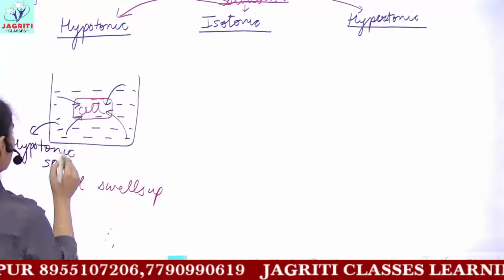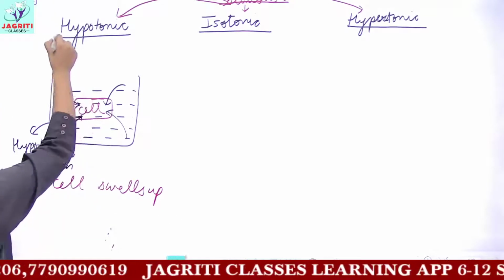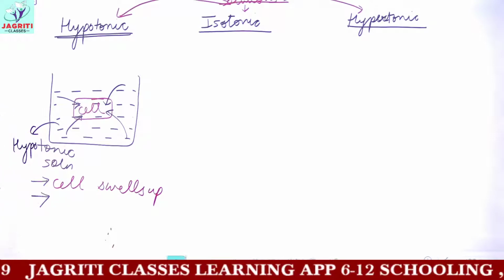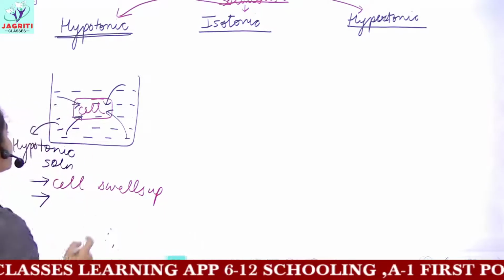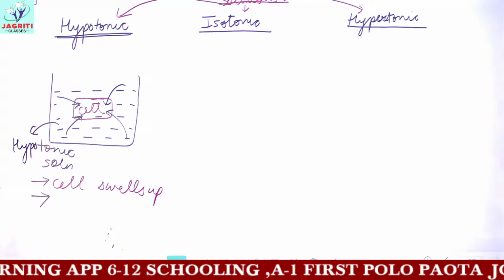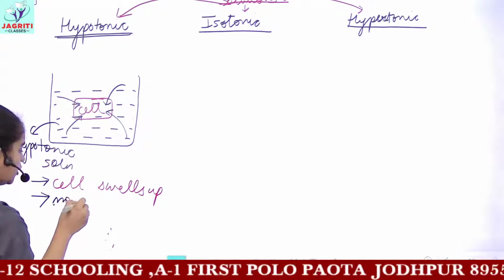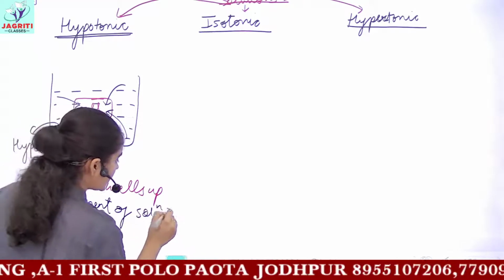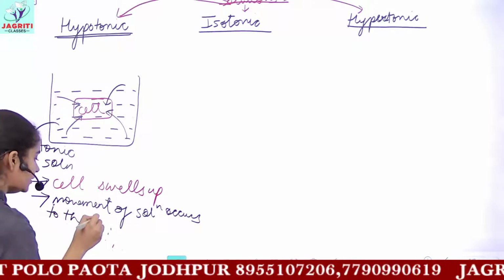So the first point is that our cell would swell up when you put your cell in hypotonic solution. The next point is why this cell swelled up, why it got swollen: because this solution moved to the inside of the cell. So our cell swells up because movement of solution occurs to the inside of this cell.